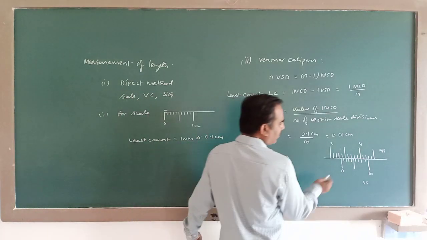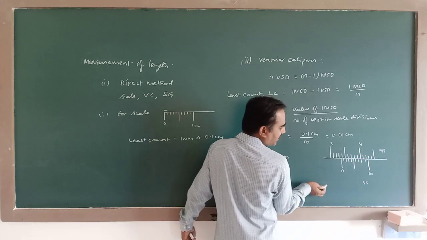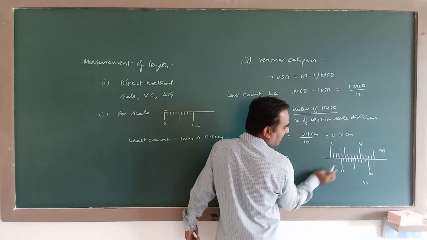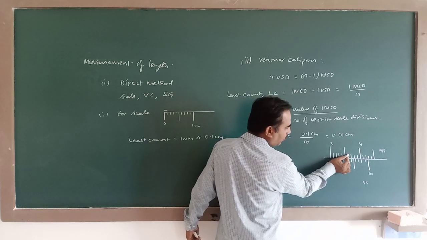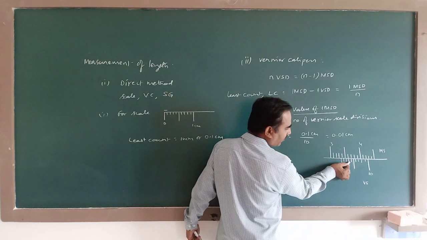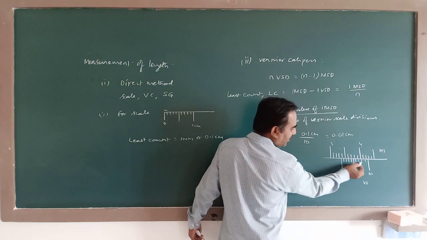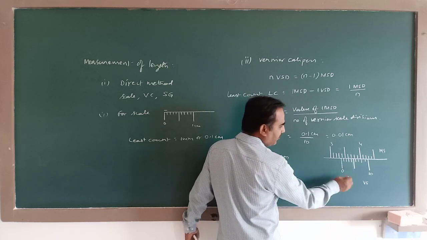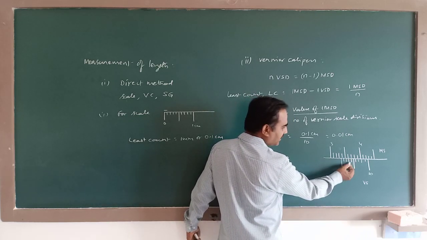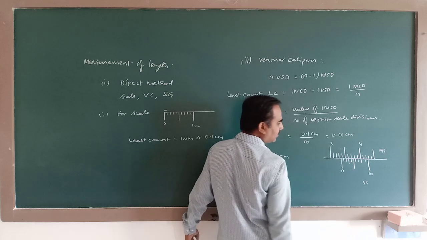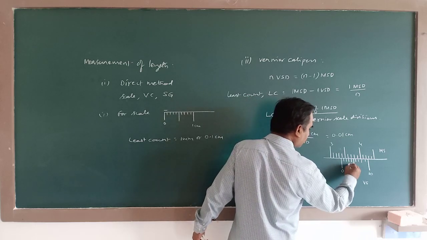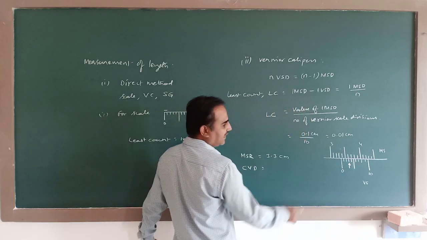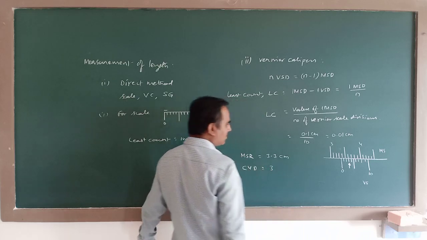Here see, this and this, they are not coinciding. This and this, they are not coinciding. You see, these two are coinciding. And the remaining divisions are not at all coinciding anywhere. So the vernier division which is coinciding with the division on the main scale is this one, which is 3. This is the division which is coinciding, that is 3.